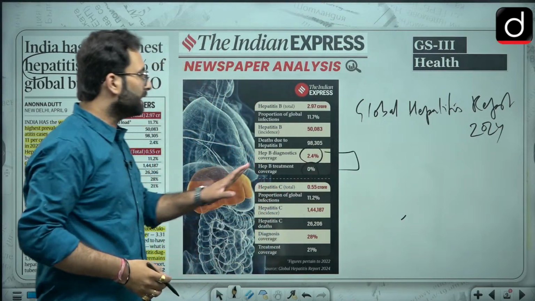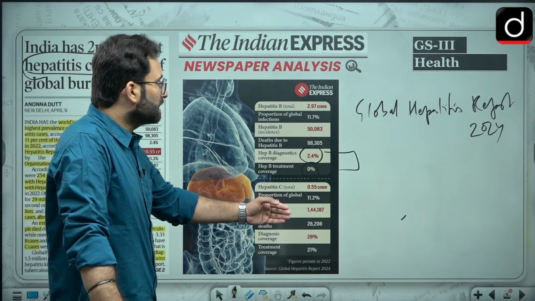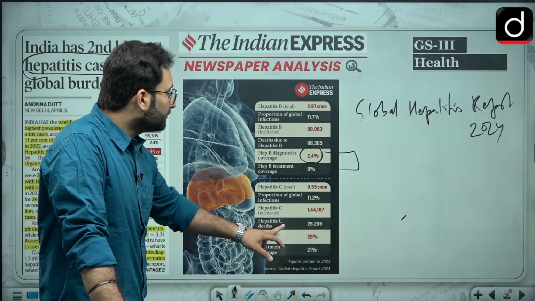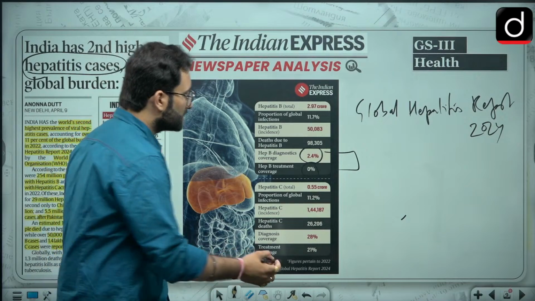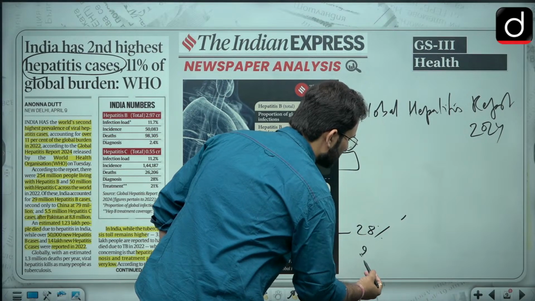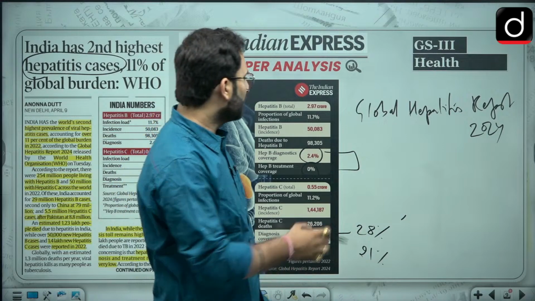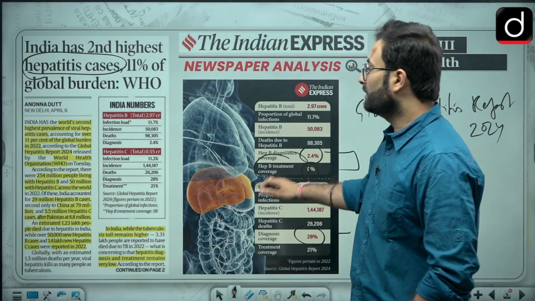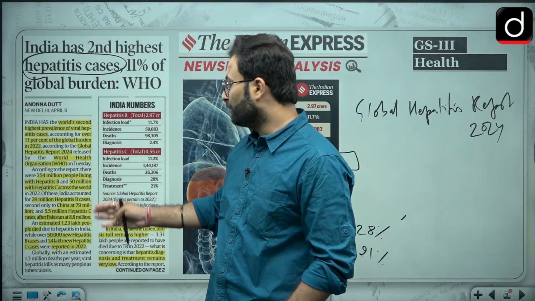Now hepatitis C, when we are talking about it, there is a burden of nearly 0.55 crore, and the proportion is 11.2% globally. Then 26,000 people have died because of this particular thing, and there is a diagnosis coverage of 28%, and 21% of people have received treatment. So on this front we are doing better, but when we are talking about hepatitis B, we are not doing well when it comes to giving treatments. Okay, so this is the data which is given over here. If you want, you can go through it.